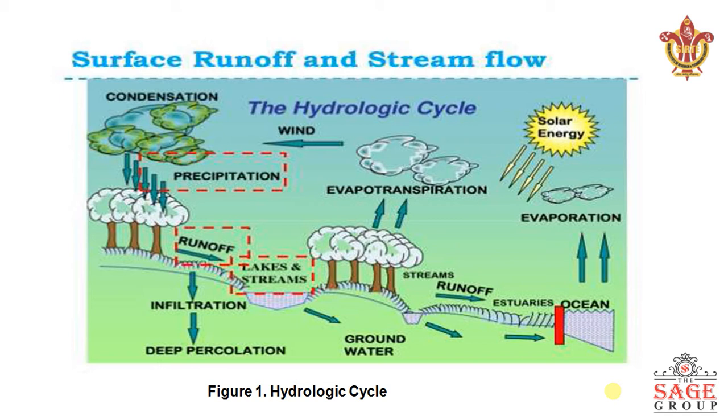So what do you mean by all these terms? Solar energy is the source of running of this hydrological cycle. One process is the precipitation, which means the water going to the earth's surface. Second one is the runoff. Runoff means that after reaching the Earth's surface, the water moves on the Earth's surface. This movement of water on the Earth's surface is known as runoff.